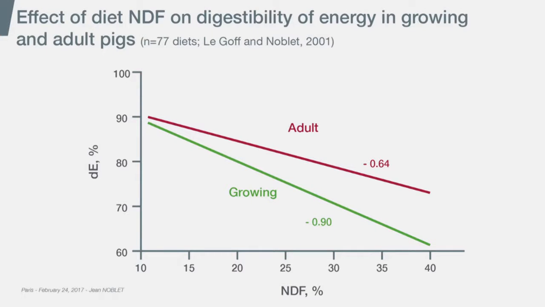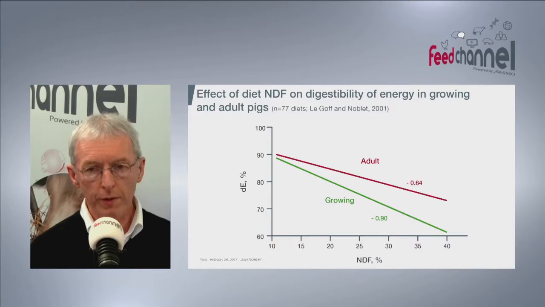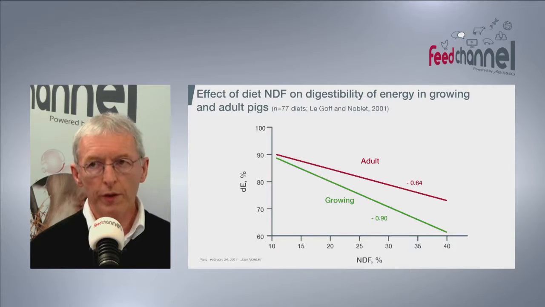Thank you, Knut Erik. Maybe Jean can complement on that, with an eye on swine and poultry. Yes, as has been shown by Knut Erik, clearly when you have more fiber in the feed, the energy digestibility of the diet will be decreased. And that is very clearly illustrated on this slide, which was obtained on a large number of diets, where you can see the more fiber, or the dietary fiber estimated here as the NDF, the lower is the energy digestibility. So clearly, dietary fiber has a negative impact on energy value and energy digestibility.